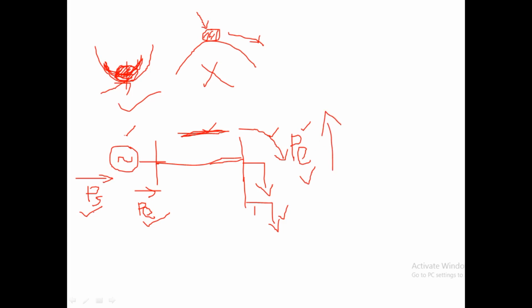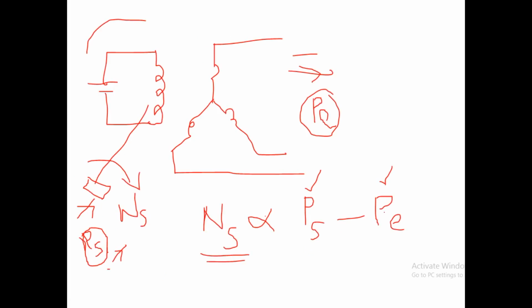At the same instant this PS is not increased. It is remaining the same. So this is increased, but this is remaining the same. Now what will happen? There is no balance between these two, PS and PE. There was a balance, but now there is no balance. This PE increased, but PS is remaining constant. Since there is no balance between these two terms, there will be a difference in this speed. So ns is deciding why we are rotating at ns.